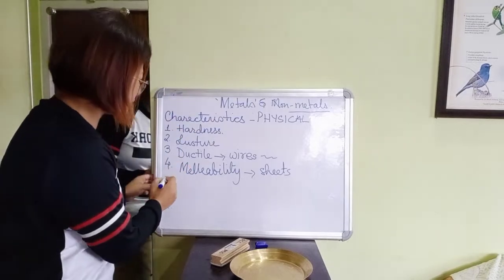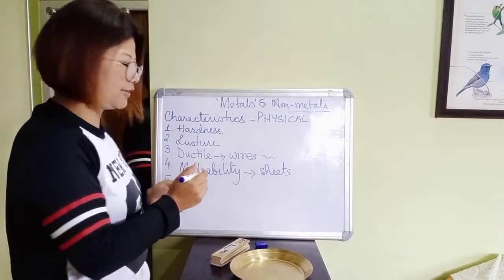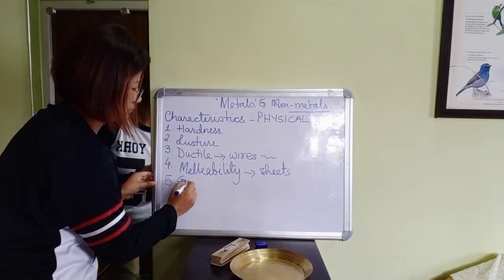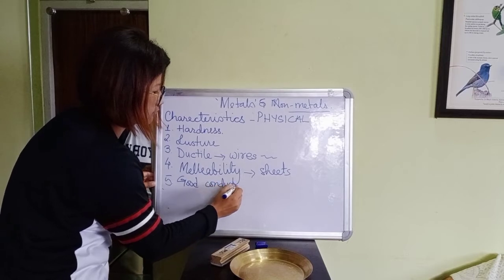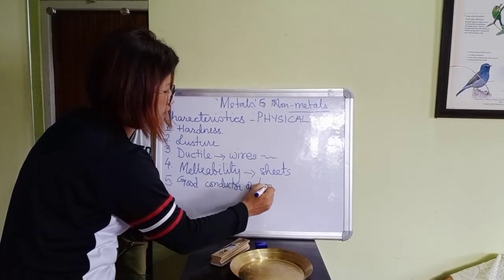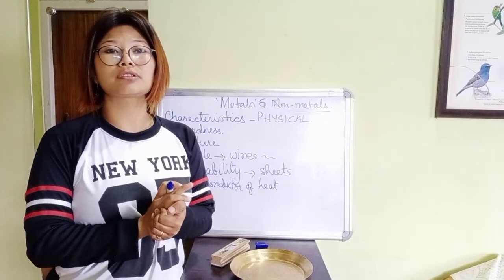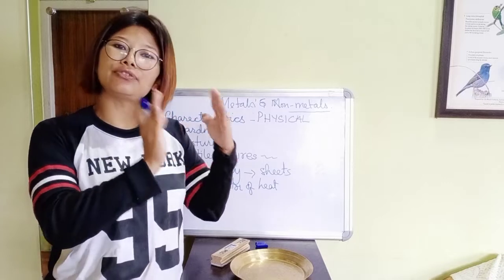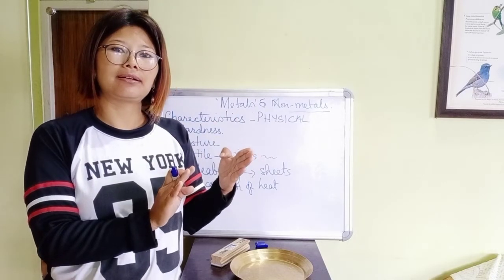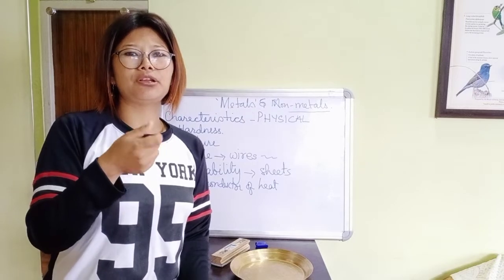Now number 5 is metals are very good conductors of heat. That means they transfer heat. Let's take the example of a ladle made up of metal.